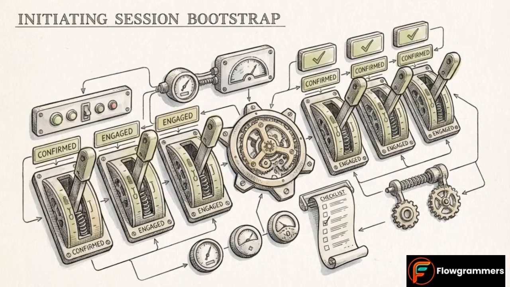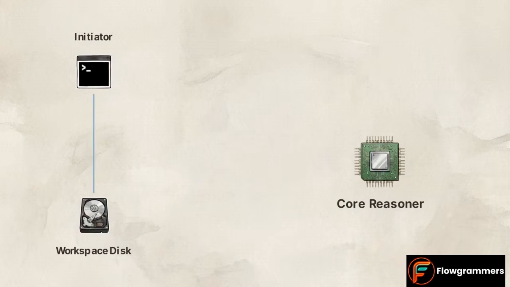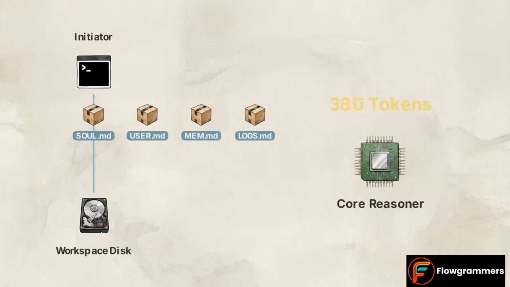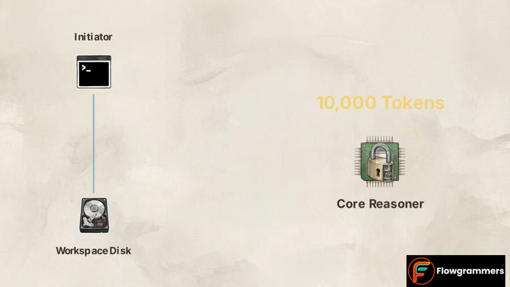To maintain the integrity of this control plane, OpenClaw enforces a rigid mechanical protocol at the genesis of every new conversational session. The session boot sequence forces the agent to physically read its workspace files from the disk before generating output. Injecting the soul and memory logs deliberately costs 4,000 to 10,000 tokens upfront. This prevents cold starts, guaranteeing strict adherence to the persona.